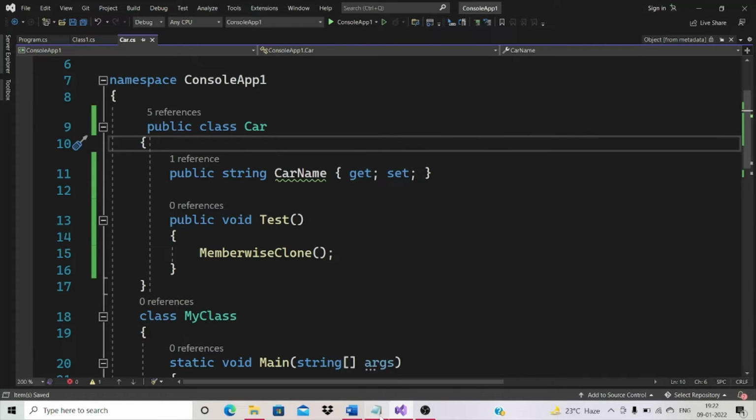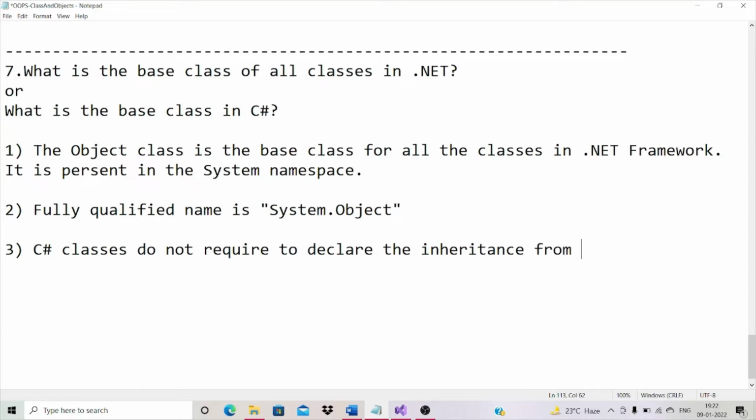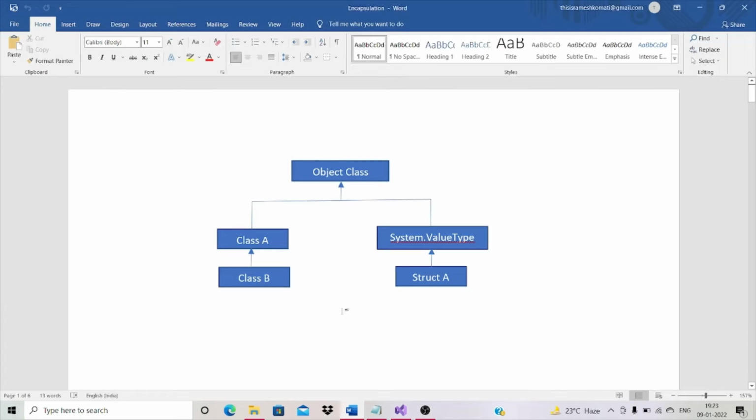Let's take a note. C# classes do not require declaring the inheritance from the object class, as the inheritance is implicit. Okay, let's move to the next one.